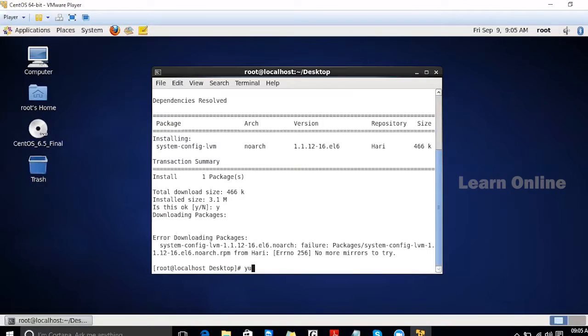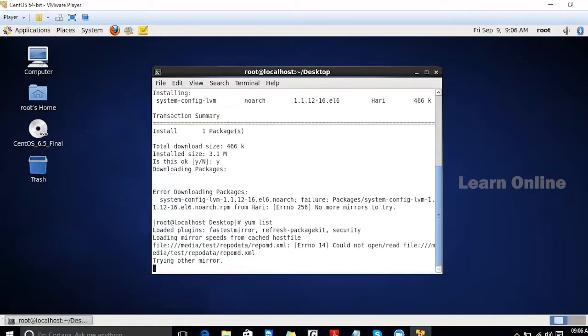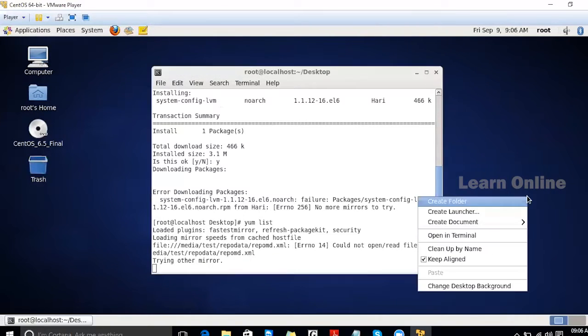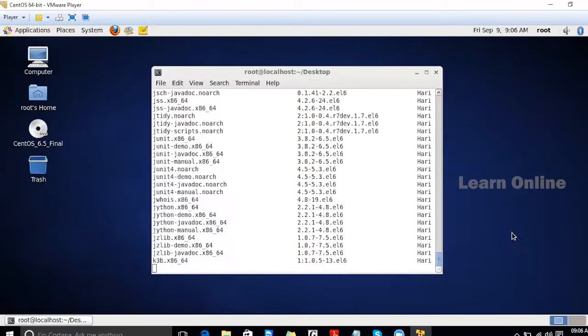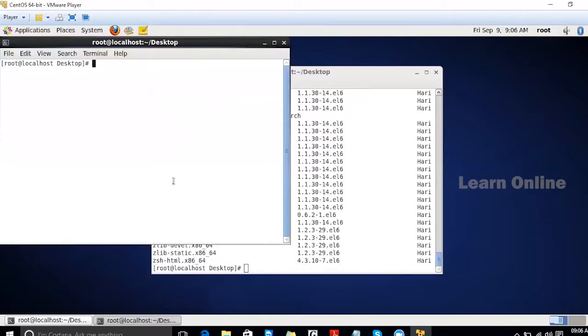I think the yum is having some problems here. That time we created this media test folder, but that was disconnected, I think. So first I'll check whether the CD is there or not. cd /media.